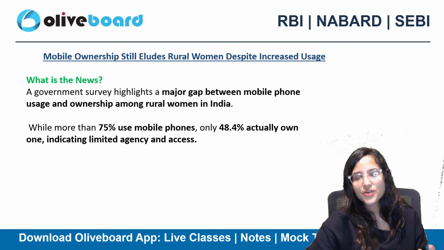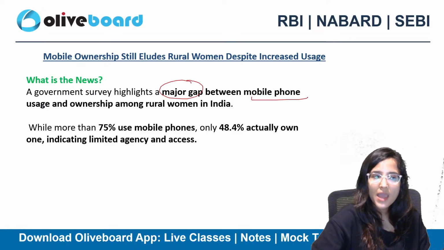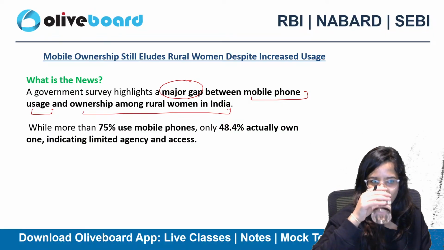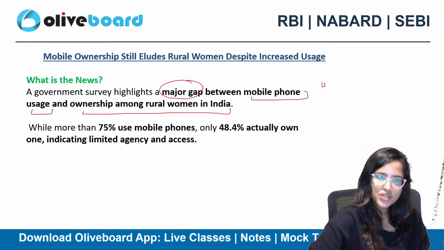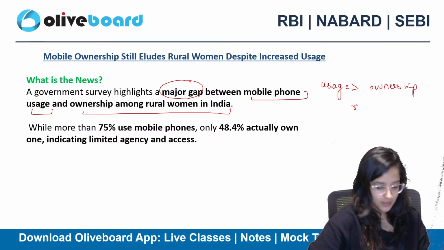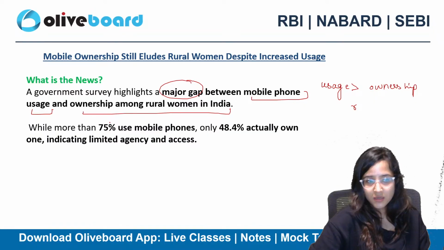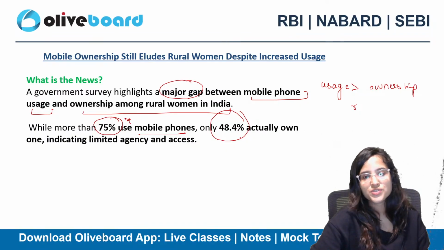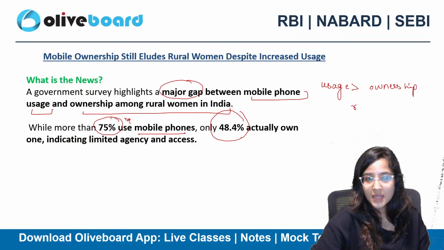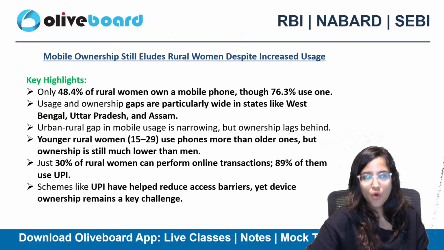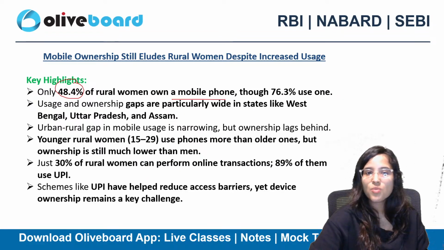So here there is a government survey which highlights that there is a major gap between mobile phone usage and ownership among rural women in India, which shows that usage is more than ownership. While more than 75% use mobile phones, only 48.4% actually own them. That means there is limited access to these mobile phones.